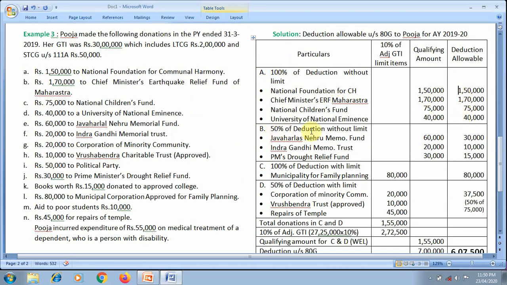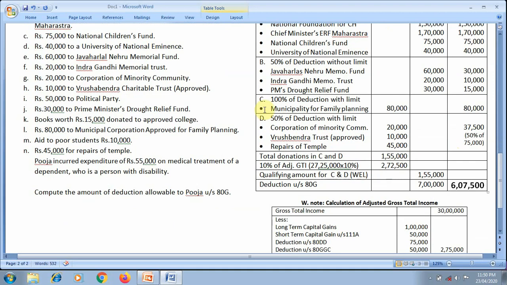And in case of category B, 100% qualify, 50% deduction: 60,000, 30,000; Indira Gandhi Memorial Trust 20,000, 10,000; drought relief 30,000, 15,000. In case of category C and D, municipality for promoting family planning 80,000.